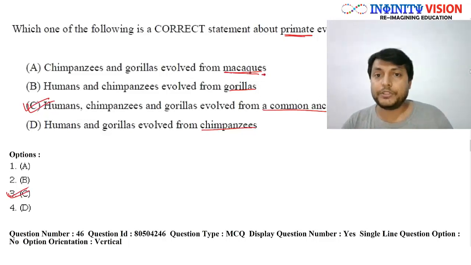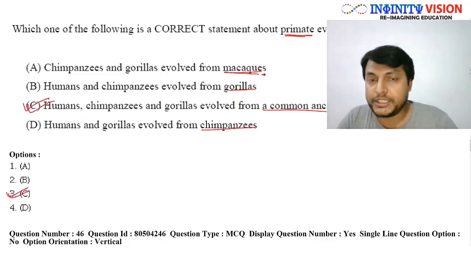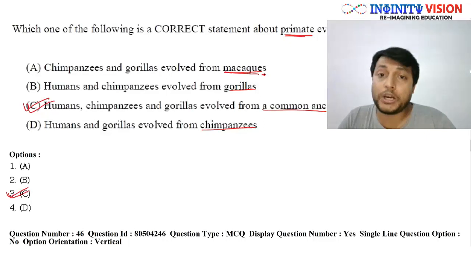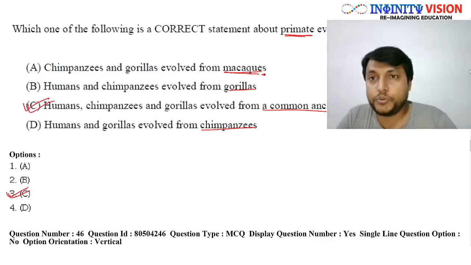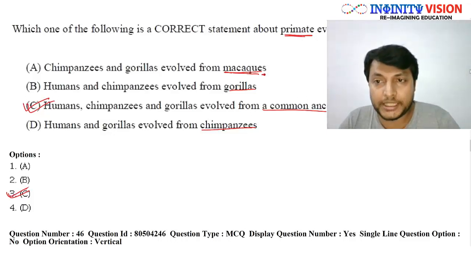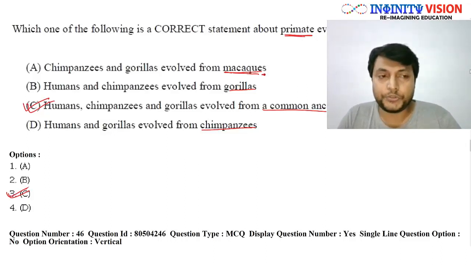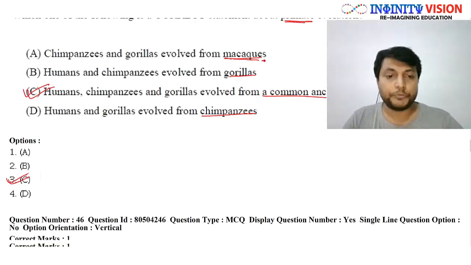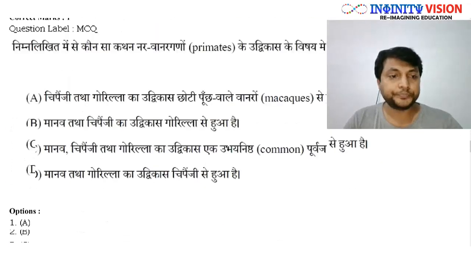I will give you these cladograms in the video lectures, or even I have shown one right now. You can make this cladogram and learn it. If you do not remember it, you can't answer such questions. So it is very straightforward. If you know it, you do it in no time; it will take hardly 10-15 seconds to do such a question. Great. So moving on to the next question.